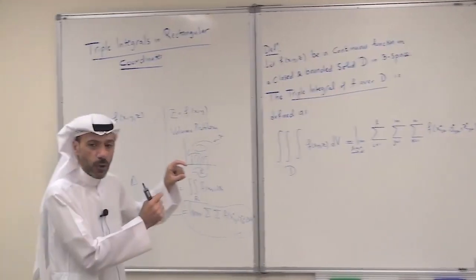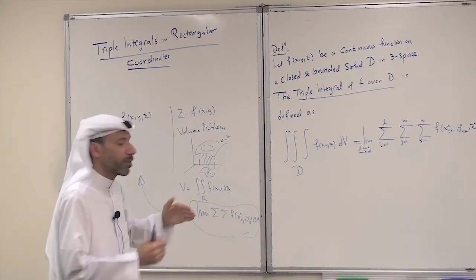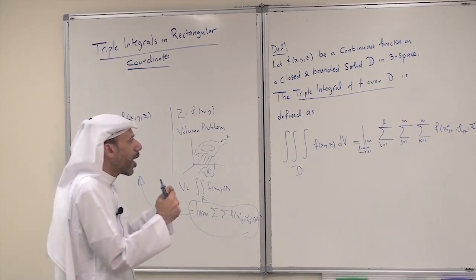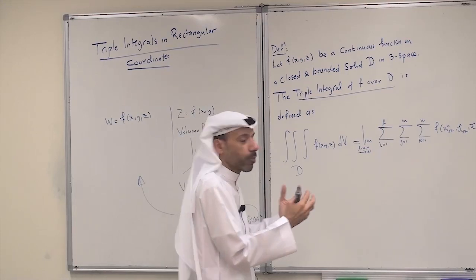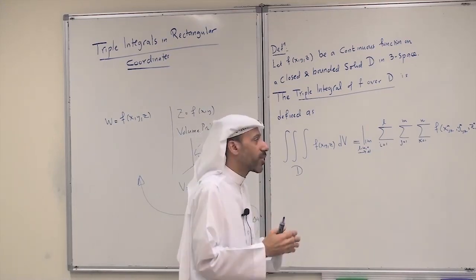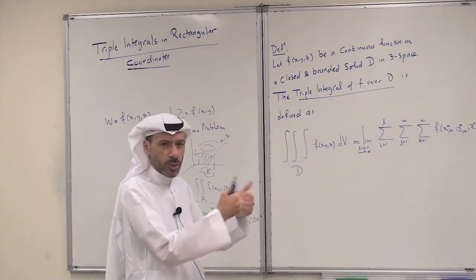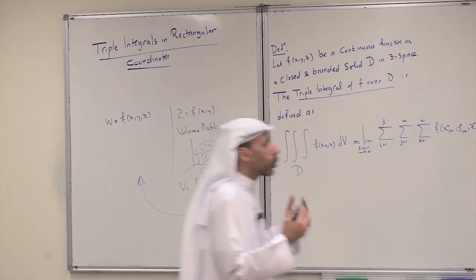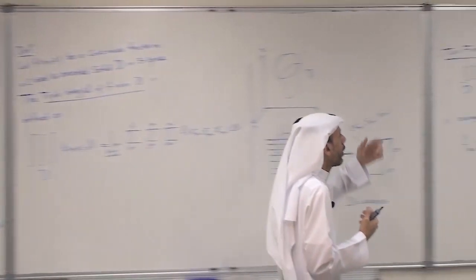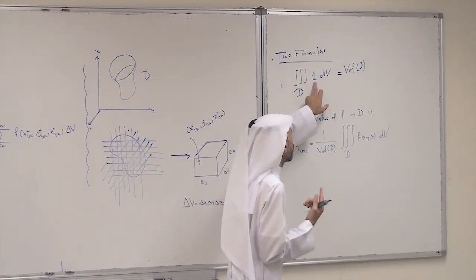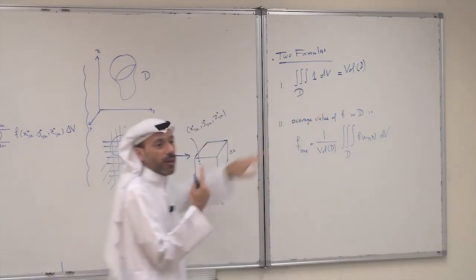We'll leave this step for a while, but before really going to setting up the limits of integration, we have two formulas that are generalizations of the situations in double integrals and also single integrals. The first formula here is when you find the triple integral of 1, if the function is 1.